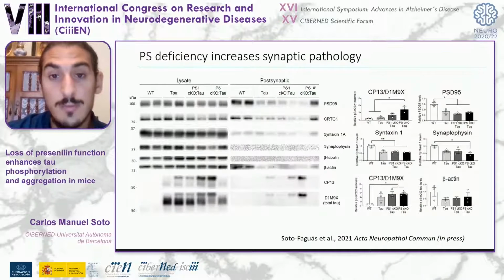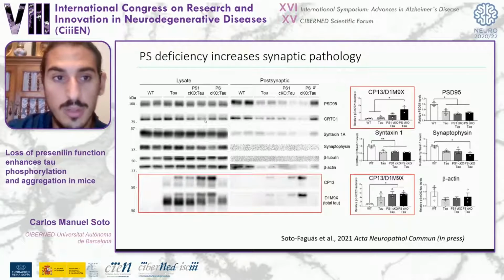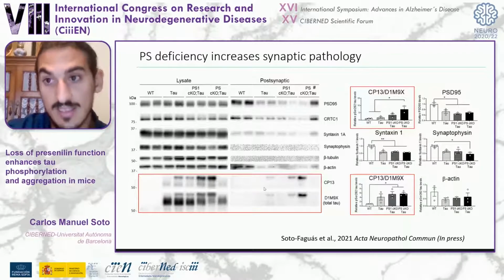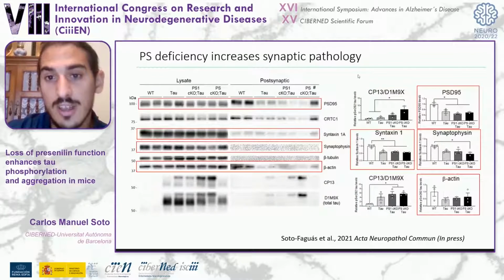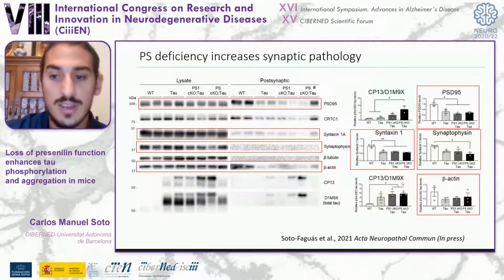Then, to check the effect of presenilin deficiency on synaptic pathology, we performed a synaptosomal purification to isolate the synaptosomes, the pre- and the postsynaptic terminals. We saw that presenilin deficiency increases the phosphorylated tau level both in total lysate and also at the synaptic terminals, in correlation with a clear decrease in synaptic markers such as PSD95, taxin-1, synaptophysin, or beta-actin.